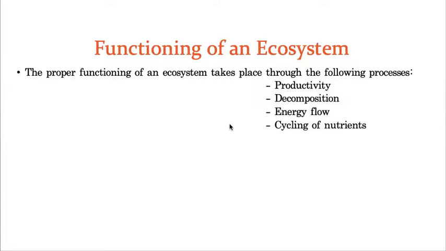Now we will start the next topic of ecosystem, that is functioning of an ecosystem, how it is functioning. So it includes productivity, decomposition, energy flow, and cycling of nutrients. We will read it by the name of biogeochemical cycles. Today, I'll try to finish the first two topics, that is productivity and decomposition.